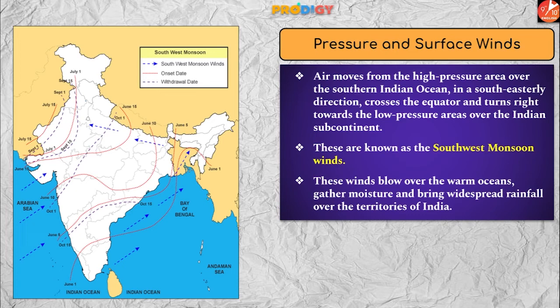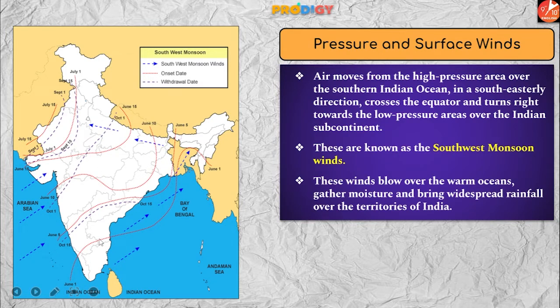If you remember, I told you about the rule of wind. Wind always travels from high pressure to low pressure. Now, India experiences southwest monsoon winds, which are coming from the Arabian Sea and Bay of Bengal. When these winds move from the Arabian Sea and Bay of Bengal into the mainland of India, they carry a lot of moisture with them, because they come from the Arabian Sea and Indian Ocean. So as these winds bring a lot of moisture, they create rainfall in the mainland of India.